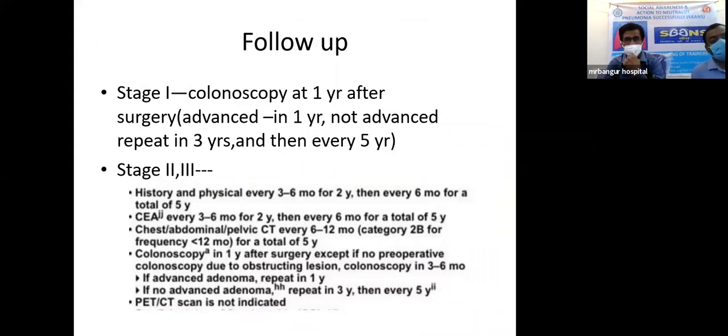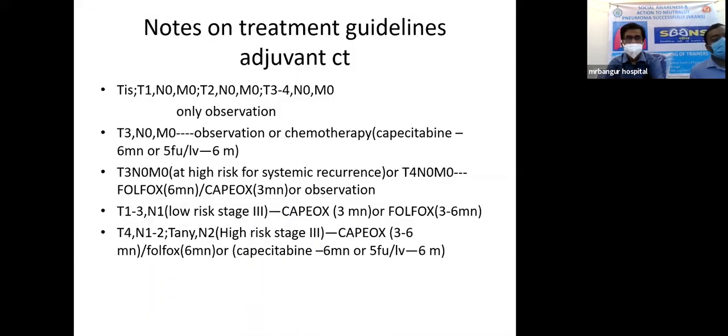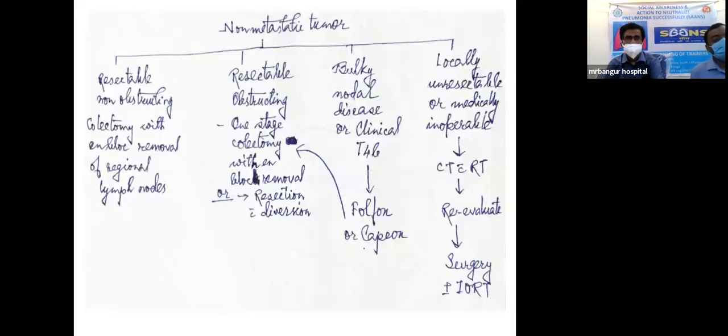Now, after all this, there is another one I am missing. That is the first one, where I talked about the non-metastatic tumor, resectability and everything. After that, where do we go for adjuvant therapy?